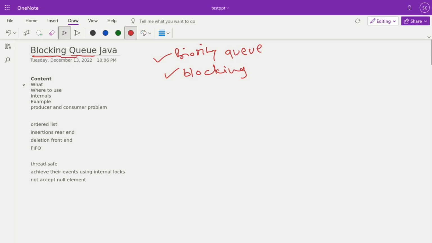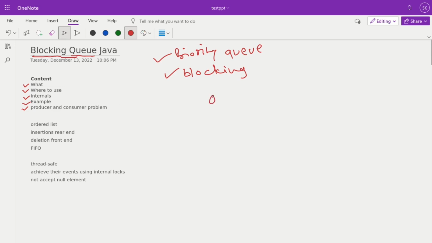Okay, in today's session we talk about what is a blocking queue, where to use a blocking queue, internals of a blocking queue, and an example, the producer consumer problem. This is the most frequently asked question in an interview, so please stay tuned for the producer consumer problem because it will help you clear your interview. Okay, so blocking queue means what?